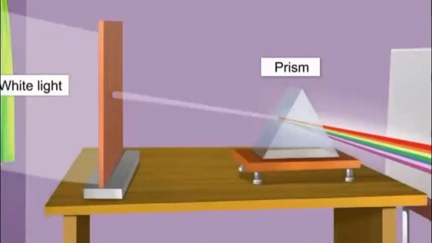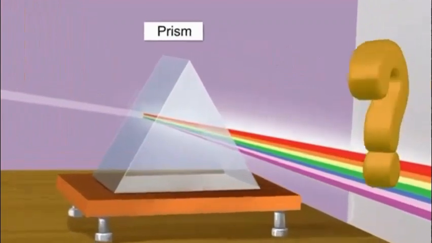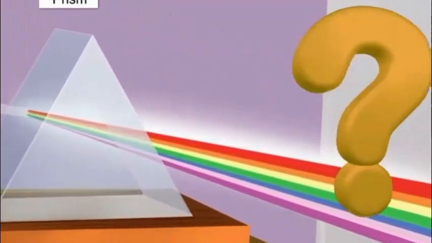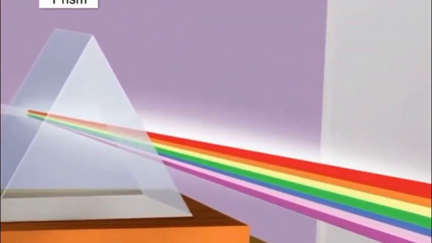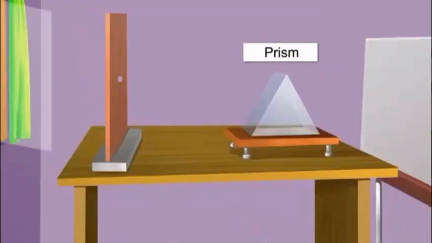The light coming from the sun was white light. Are you wondering where this beautiful band of color actually comes from? The white light consists of seven colors, namely violet, indigo, blue, green, yellow, orange, and red, which we saw as the band of color. When the white light coming from the sun falls on the prism, it splits this incident white light into its constituent colors.